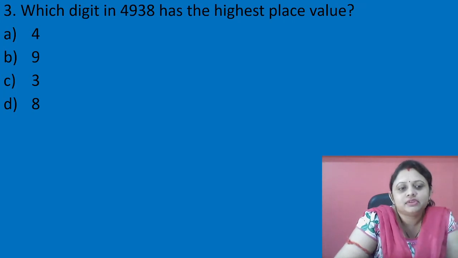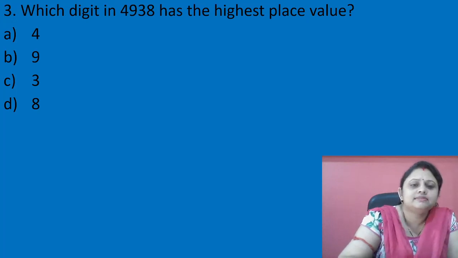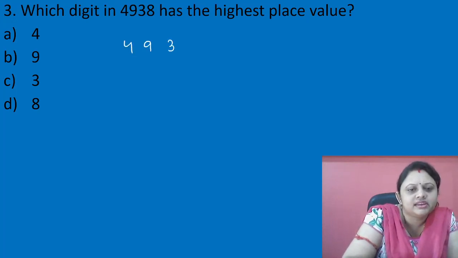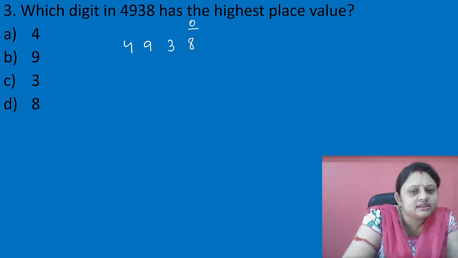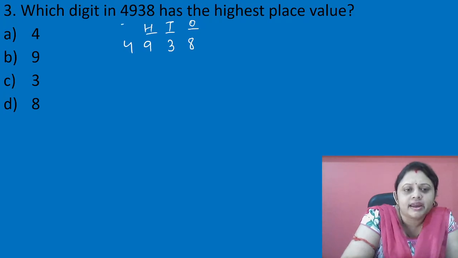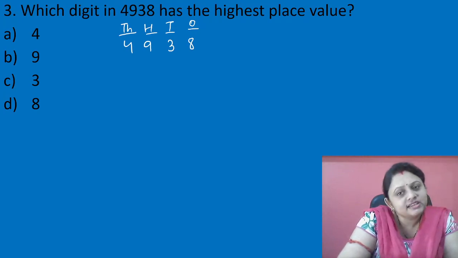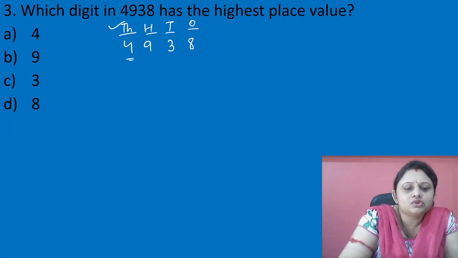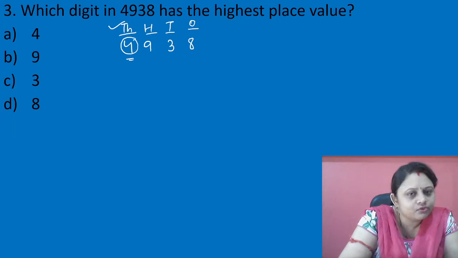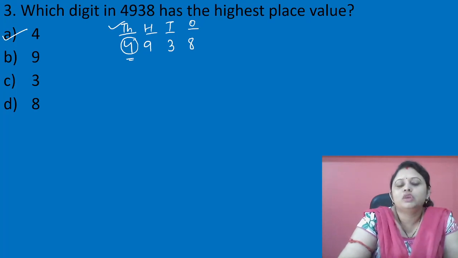Which digit in 4938 has the highest place value? Highest place value. 4938. What is place value of 8? That is ones. Okay, and 3 is present in tens position, 9 present in 100 position, and 4 is present in 1000 position. As you can see also, which is the highest place value? Highest place value is of course 1000. Okay, that is 4000, and what is the number? The number is 4. Okay, so which is the correct option? Correct option is option A, that is equal to 4.